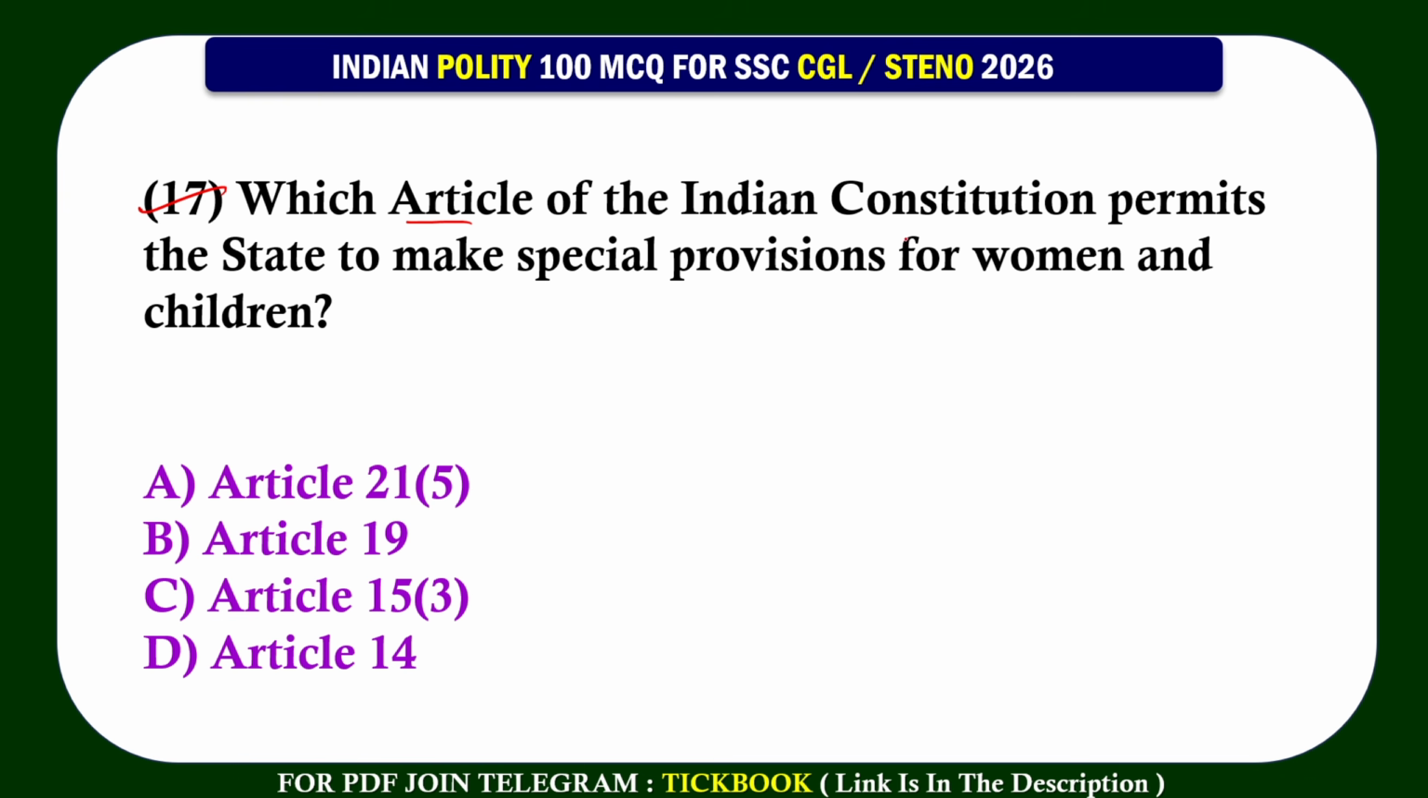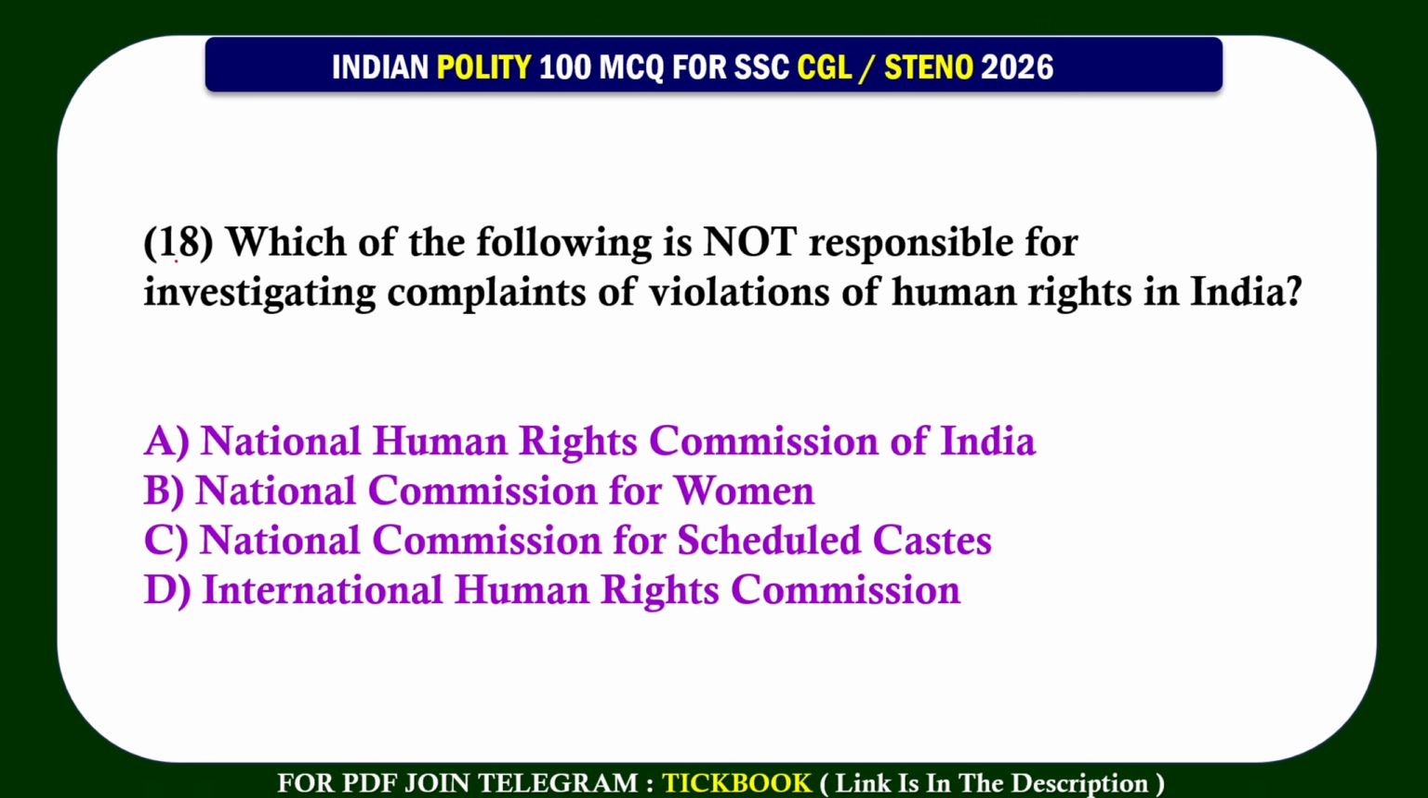17. Which article of the Indian Constitution permits the state to make special provisions for women and children? Option number C, Article 15(3). 18. Which of the following is not responsible for investigating complaints of violations of human rights in India? Option number D, International Human Rights Commission.